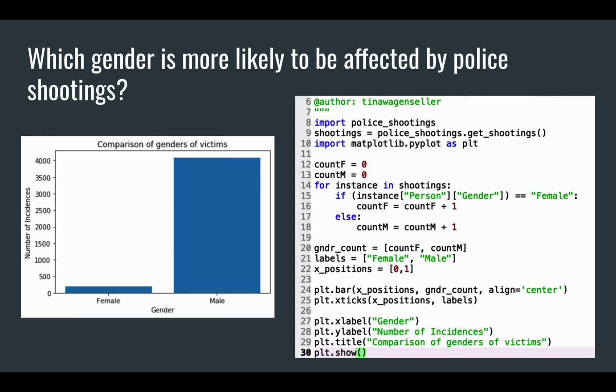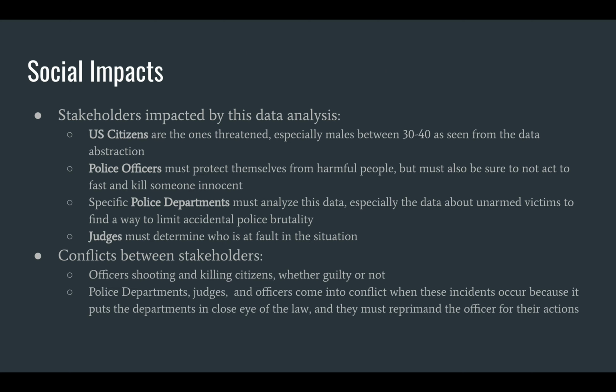My final question is, which gender is most likely to be affected by police shootings? And as you can see by this bar graph, the results are very significant. Males have about 4,000 instances reported, and females have, it looks like, less than 250. And that goes to show that maybe police aren't as accurate and they're more basing it off of stereotypes because they feel more threatened by males, which is another big problem in our society today.